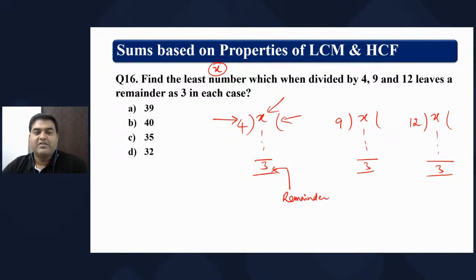This is called the quotient, divisor, dividend.